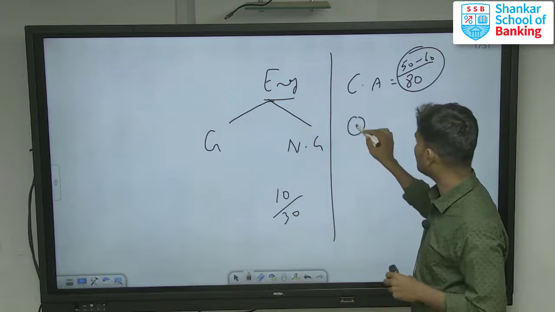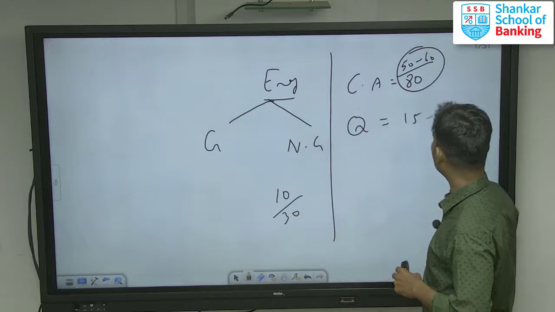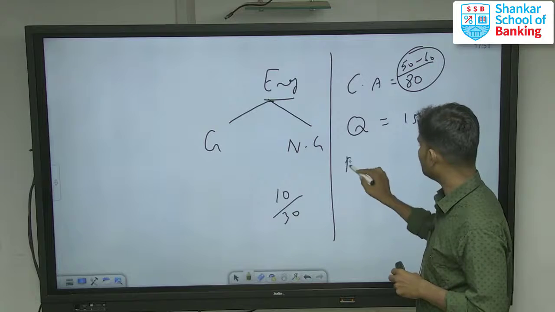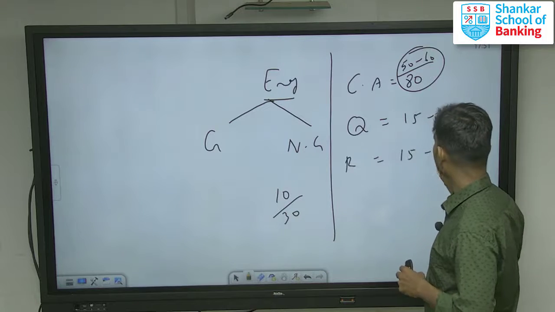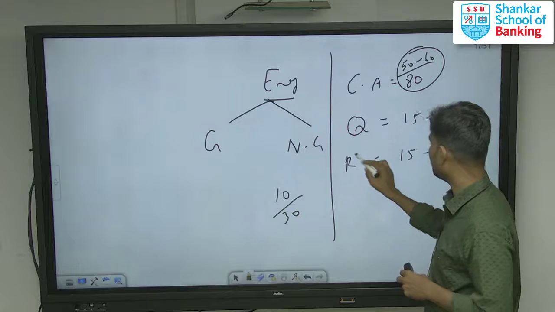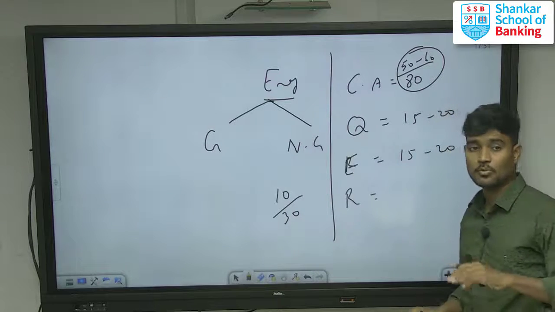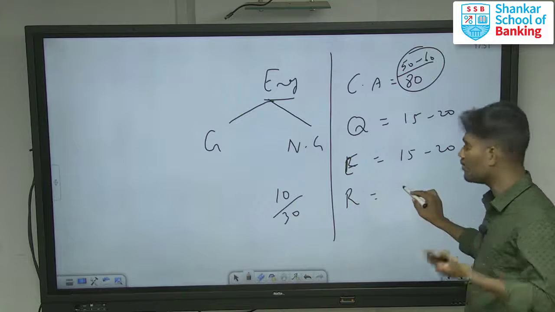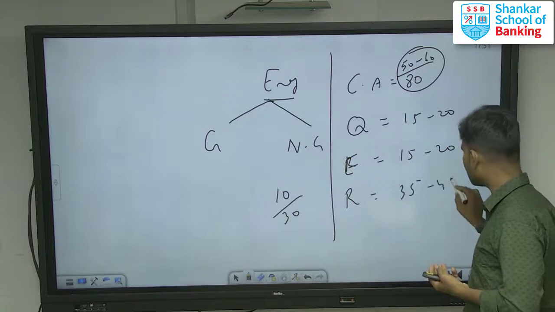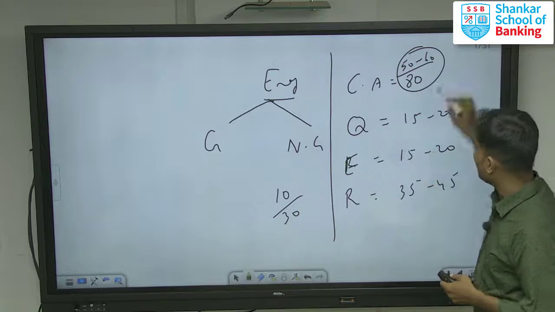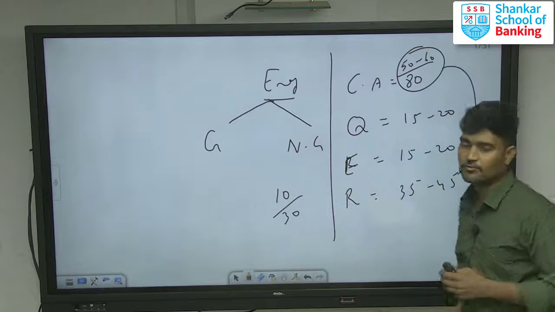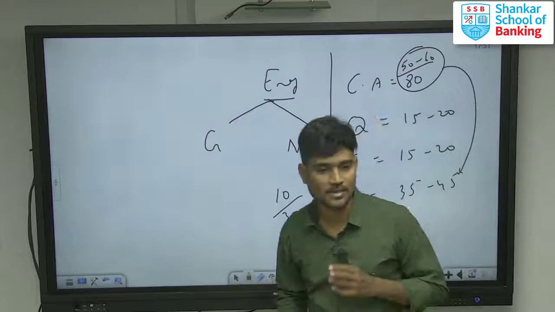Quantitative aptitude 15 to 20 questions, then reasoning 15 to 20 questions, sorry, in English 15 to 20 questions. In reasoning, try to secure more than 35 to 45 questions. Then only both current affairs and reasoning will help to clear the phase 1 examination.